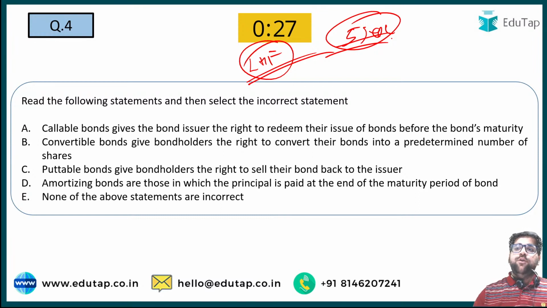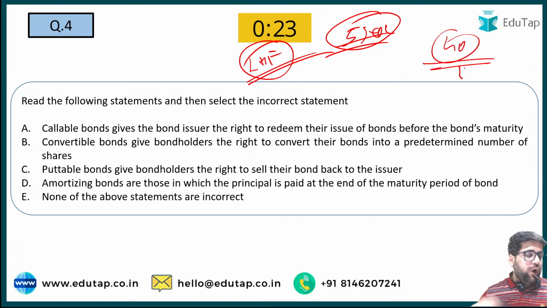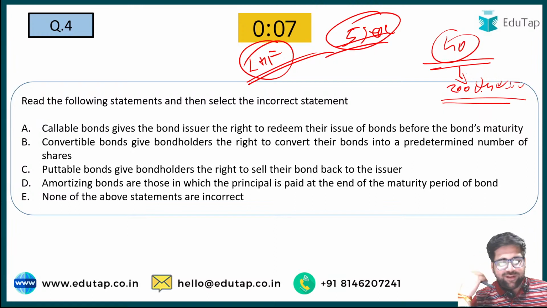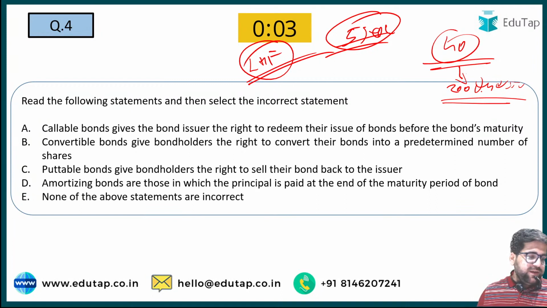I again repeat, today we are going to cover 40 questions, and if you show your active participation, I can make this 40 into 200 questions. But I need active participation from, let's say, just 10 members. I can ask you a variety of questions based on current affairs, the budget, the economic survey, and so forth. But right now, I can see the participation is really very low. So who will be giving me the right answer for question number 4?